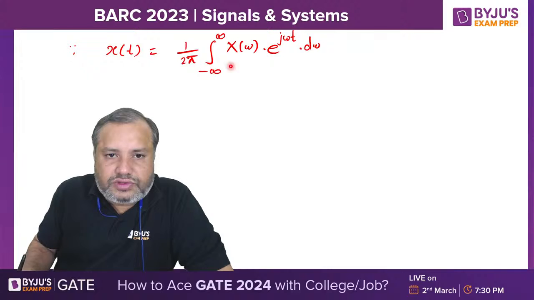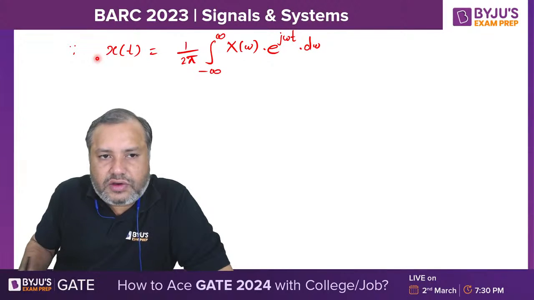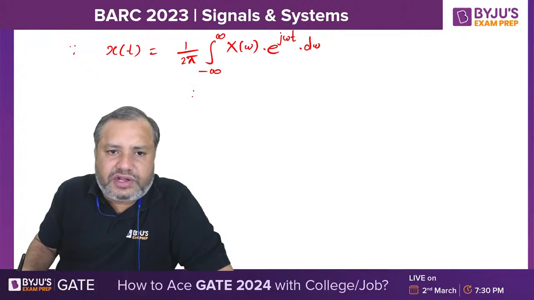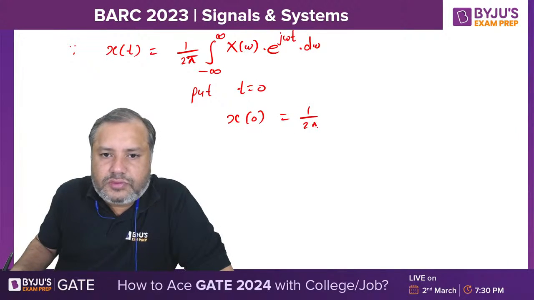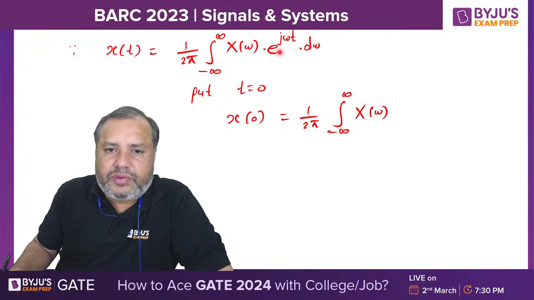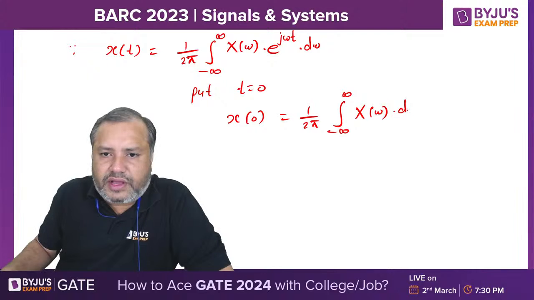In this expression, I am putting t equal to 0. If you put t equal to 0, you will get x of 0 equals 1 by 2 pi integral from minus infinity to infinity of X of omega, e raised to 0 is 1.